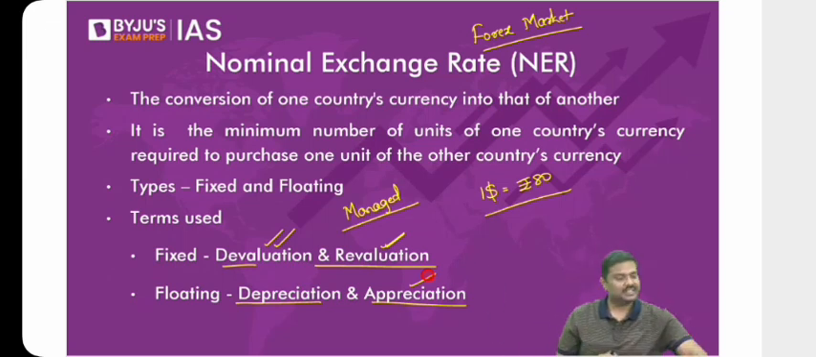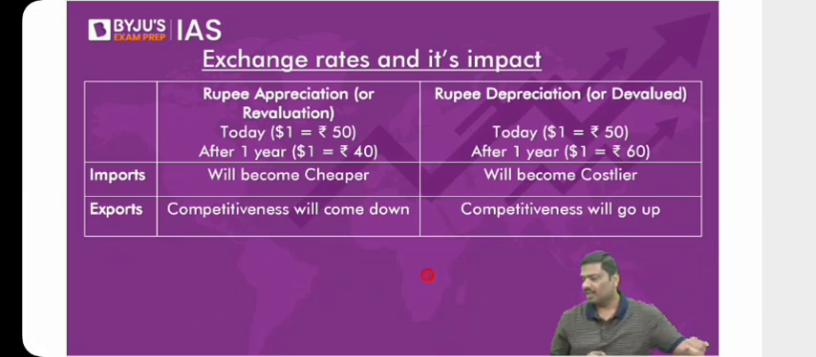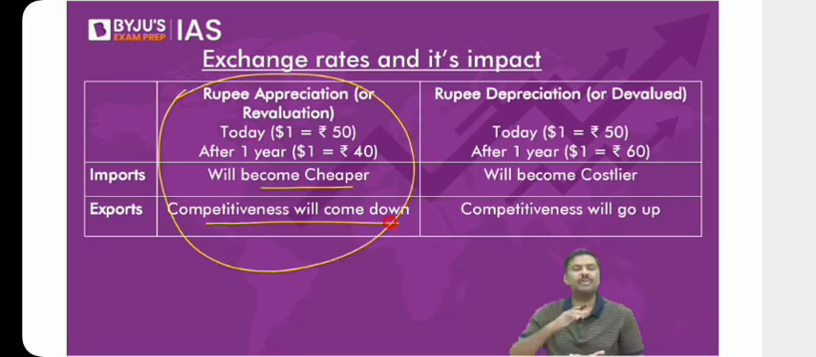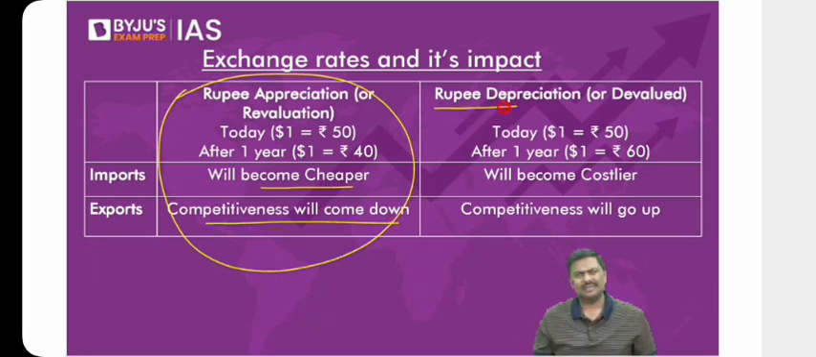So this is what we have discussed. We have seen all these tables. We were discussing basically this table. If there is appreciation, depreciation, if there is a revaluation, devaluation, what is the impact of that on the trade? And I believe we have completed this part of the table. That is, if there is appreciation, imports will become cheaper and exports will become less competitive. Now let's move to the other side. If there is a rupee depreciation, either rupee depreciation or devaluation, what will happen?